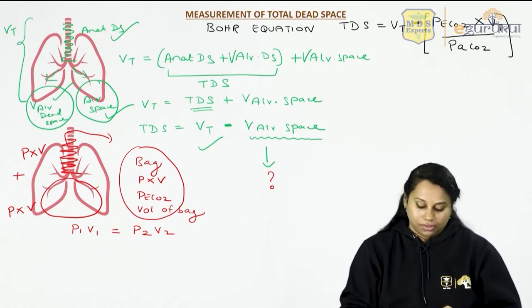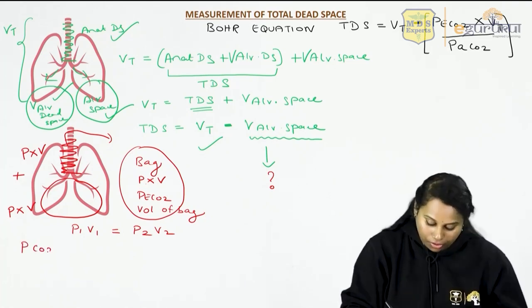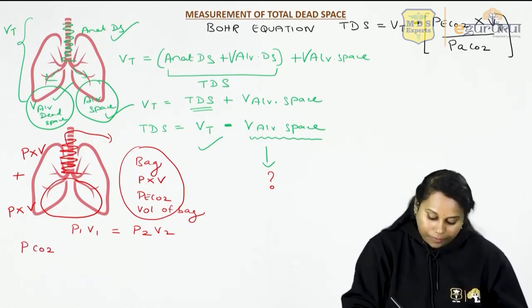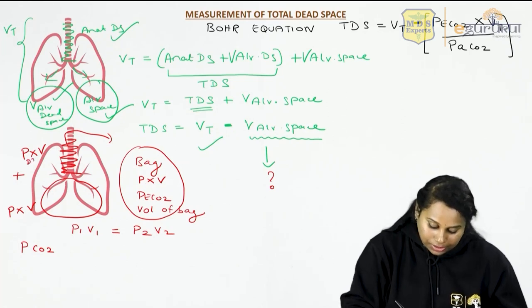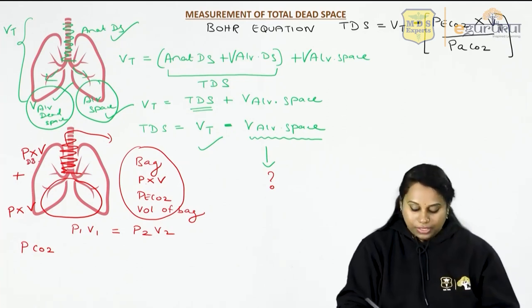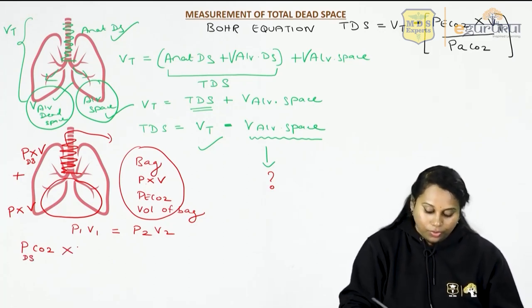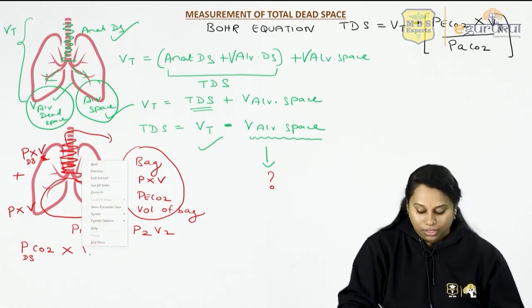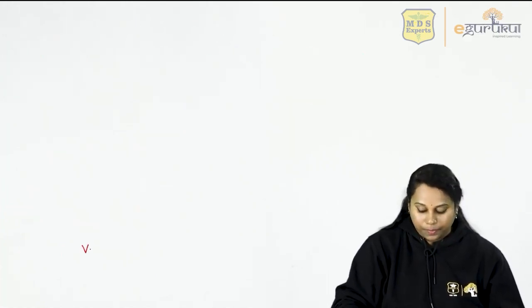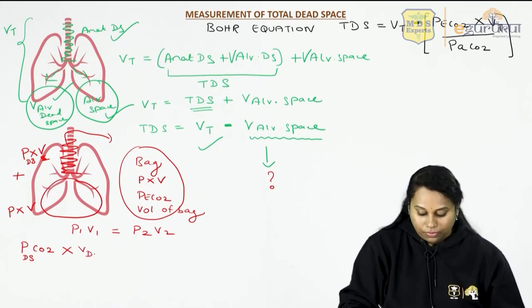So we'll write this now. Partial pressure of carbon dioxide in the dead space. The top air is the dead space. So I'll put DS in the dead space into volume of this dead space. Volume of dead space.